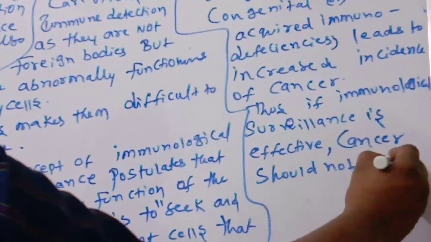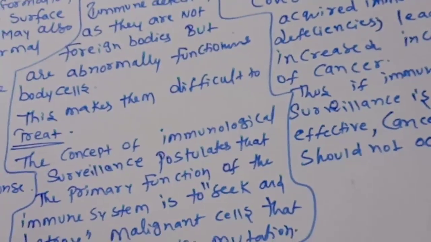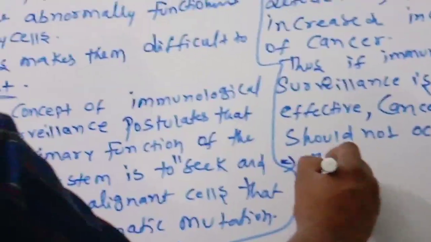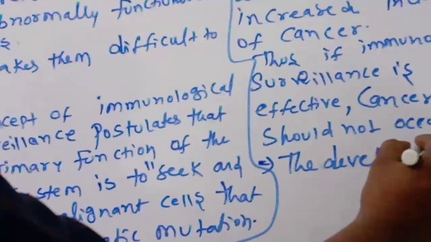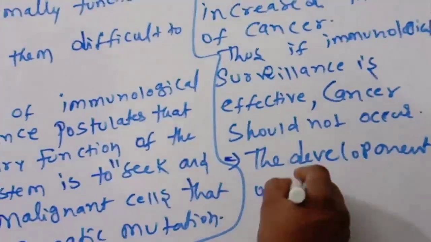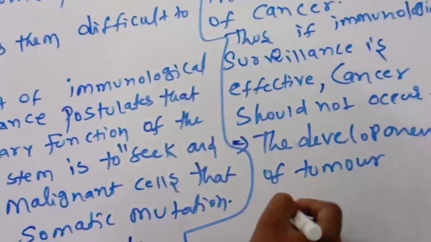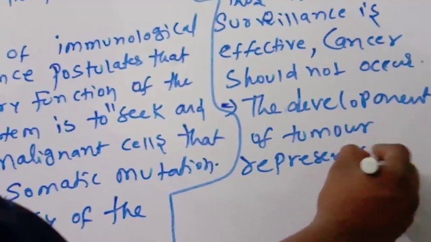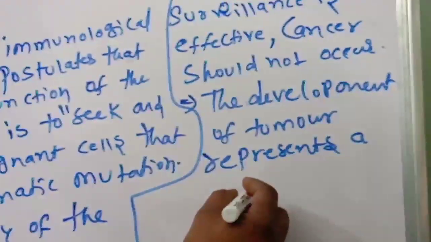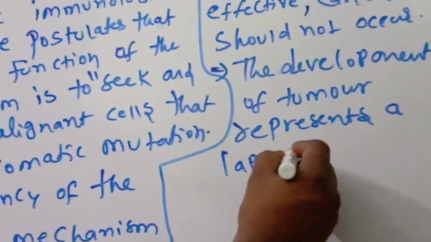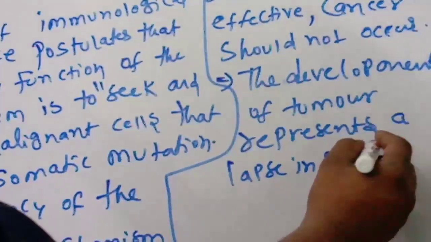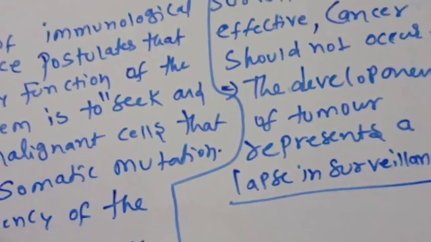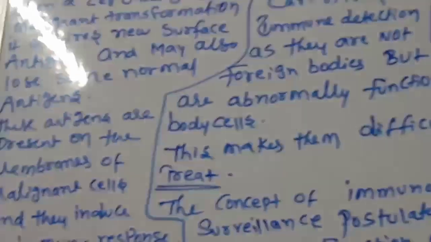The development of a tumor represents a lapse in surveillance. Observe very carefully, this is the most important concept we are discussing.